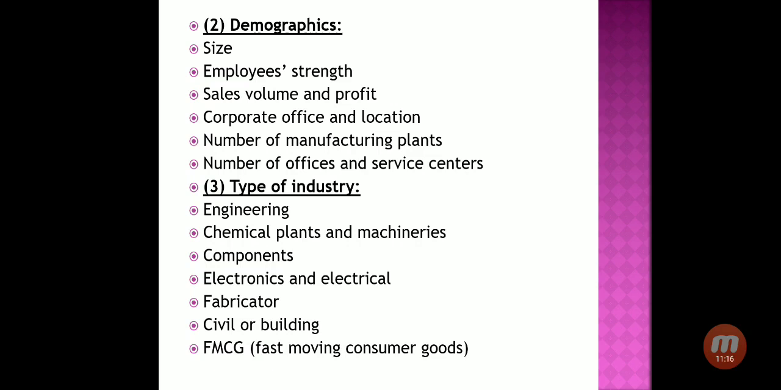Third one is type of industry. Now various types of industry are there. First of all, the difference between company and industry. Company means an individual unit in an economy, while industry means a group of companies who are producing similar types of products. Say for example, automobile industry.